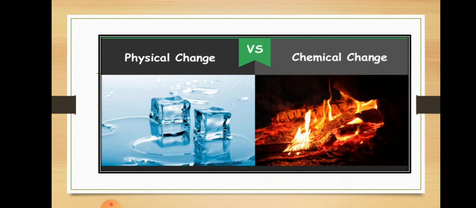And our last topic of this chapter: physical change and chemical change. Lots of changes happen all the time in our lives. For example, milk goes sour, gas is lit on a cooker, paper is torn up or crumpled, ice melts in a cold drink, water boils to produce steam, and a glass breaks when it drops on a hard floor. Changes like these can be divided into two groups: physical changes and chemical changes.